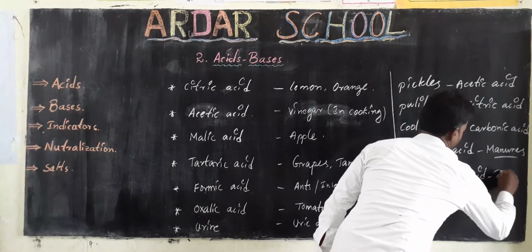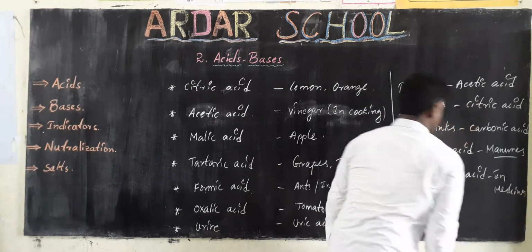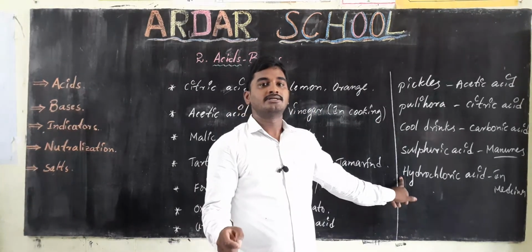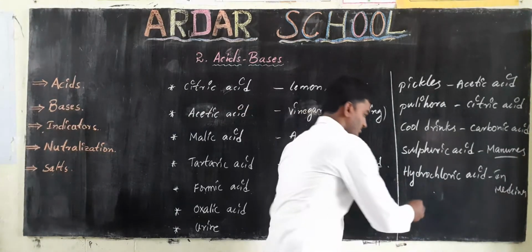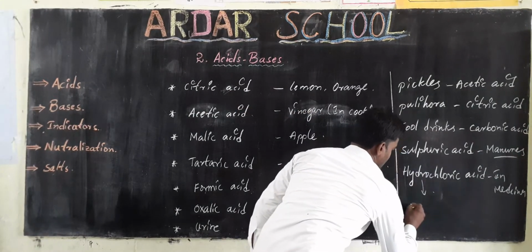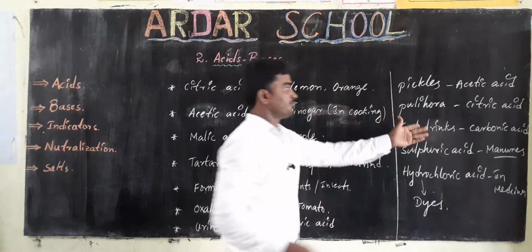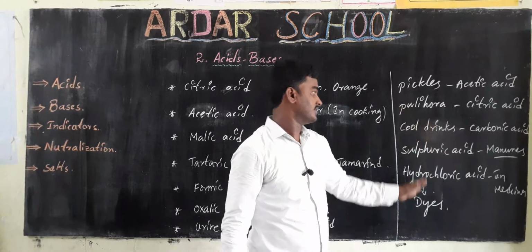And the same acid is used to make dyes also. Dyes means different colors. So these are the uses of acids in our daily life.